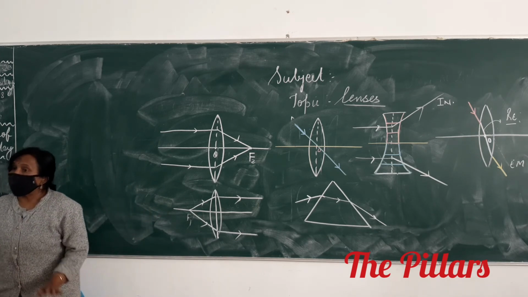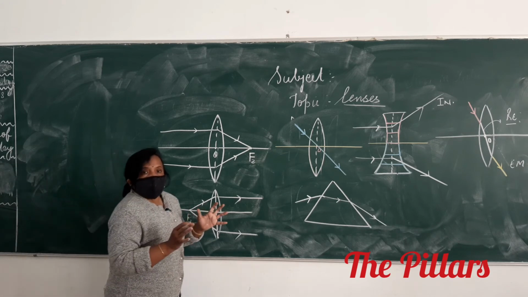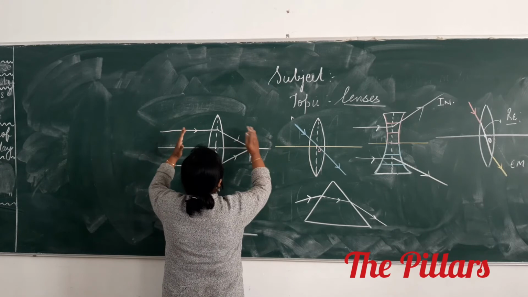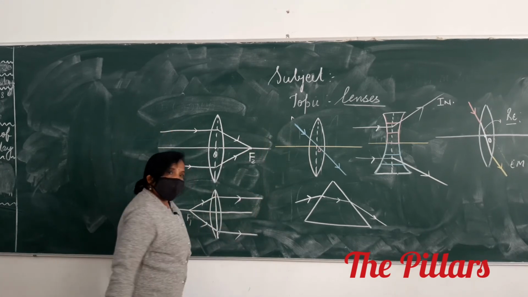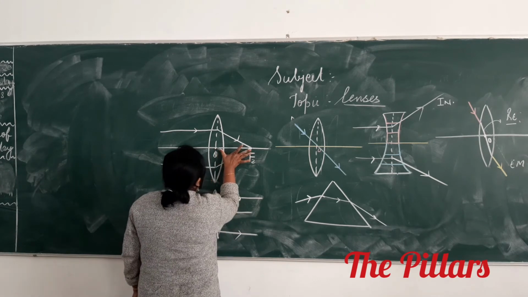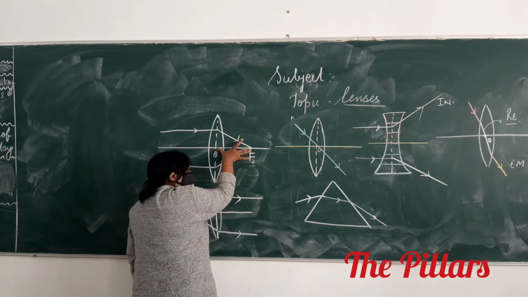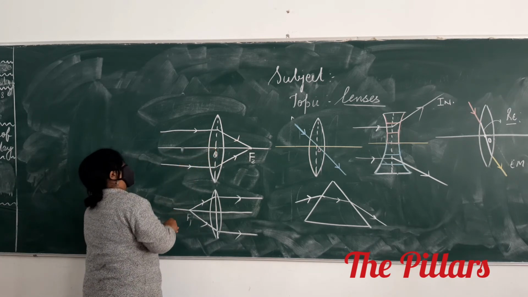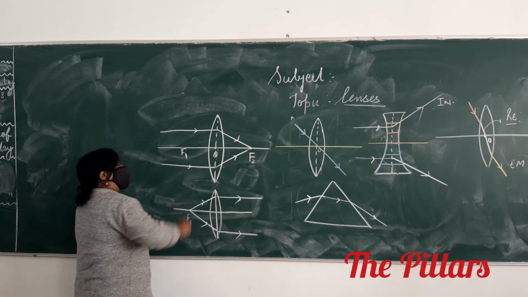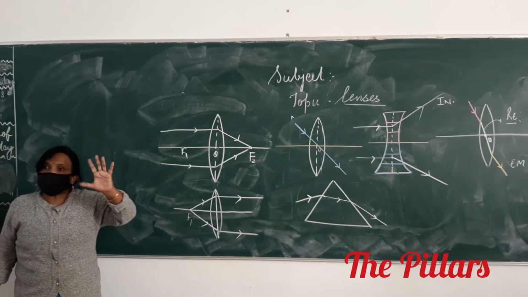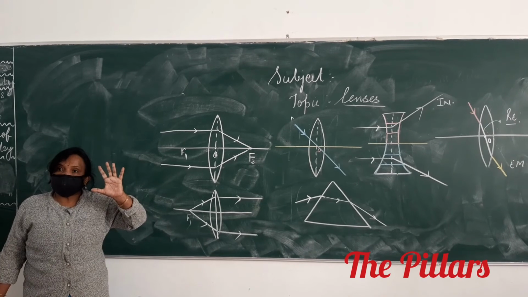And since on both sides of the lens the medium is the same, air, the distance of F2 from O is the same as the distance of O from F1. Same, because the medium is the same.